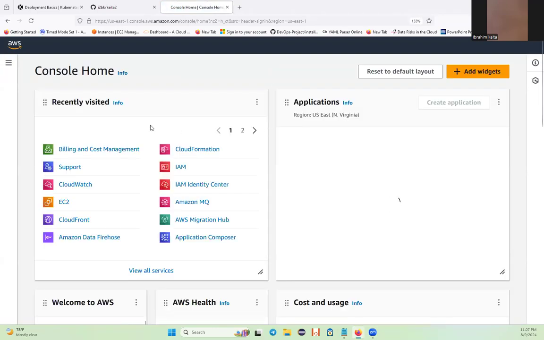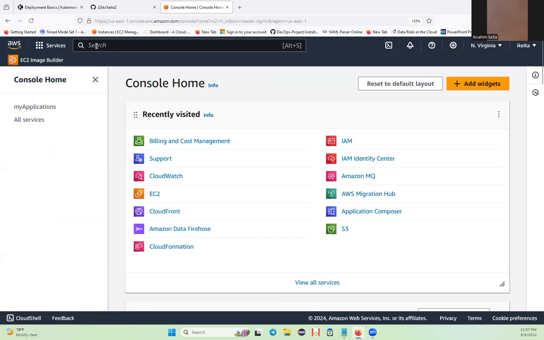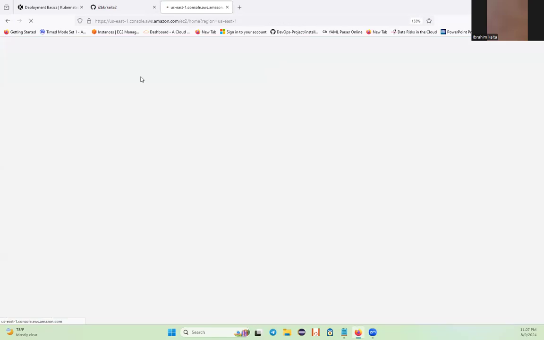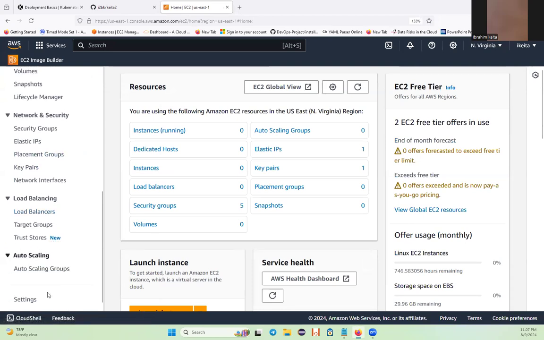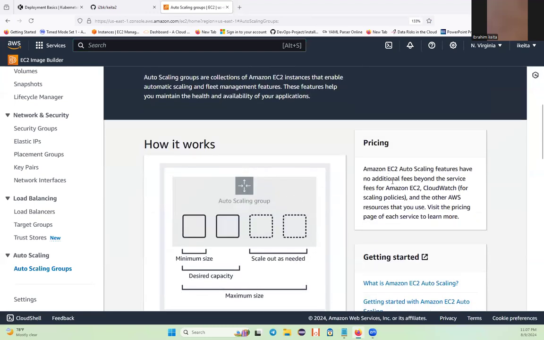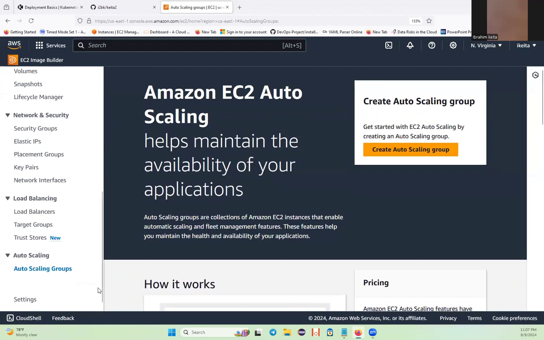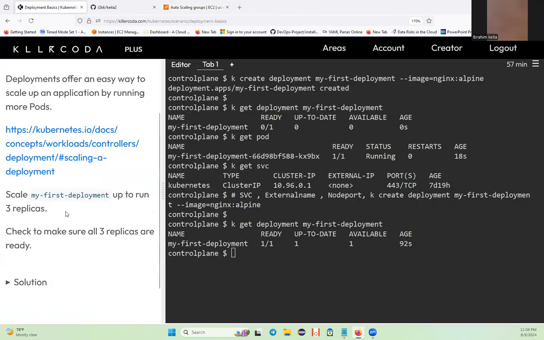I don't know if you guys remember all those things. Visit my cloud, this is my cloud, and go to EC2, and then you will see we can scale up an EC2, for example, using the auto-scaling group. The good thing about AWS is you can learn and understand what an auto-scaling group is. So basically, anytime in Kubernetes when we say scale up, it means if the pod count is 1, we're going to duplicate it to more than 1, like 2, 3, something like that.